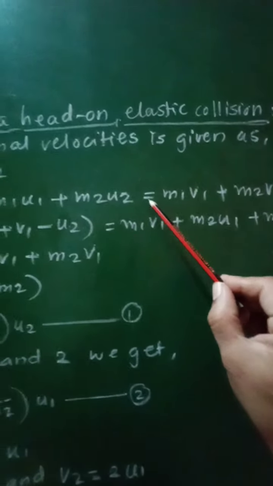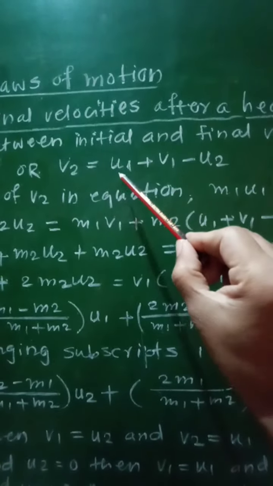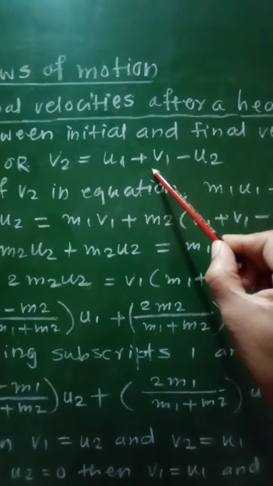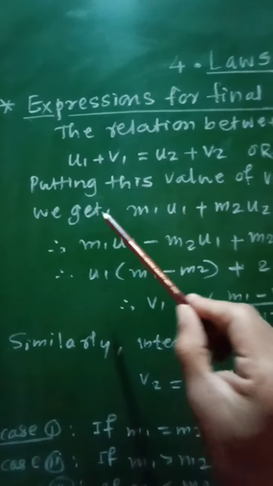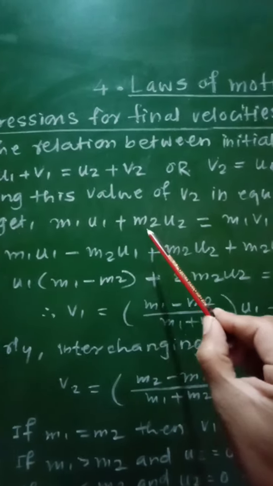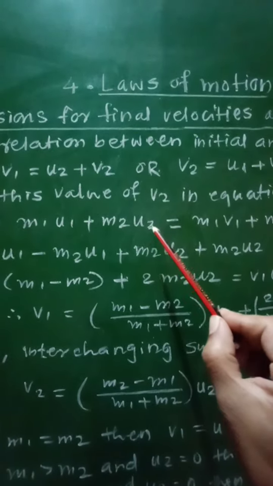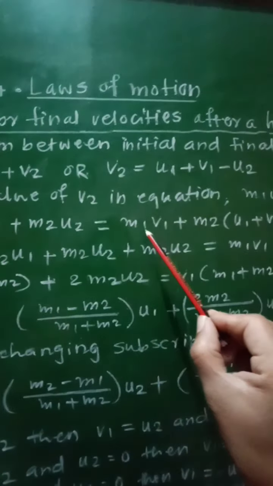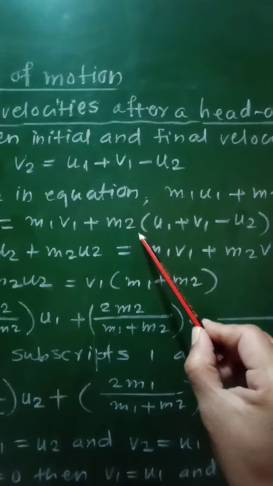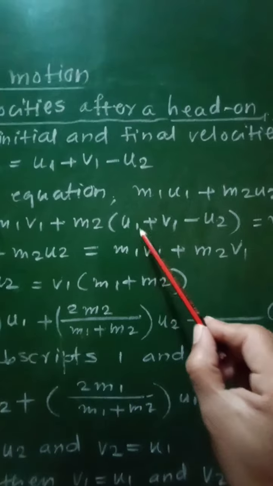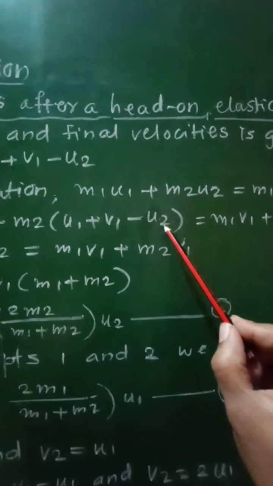In that equation, if we put the value of v2 as u1 plus v1 minus u2, then we will get m1 u1 plus m2 u2 as it is, equal to m1 v1 as it is plus m2 into the value of v2, that is u1 plus v1 minus u2.